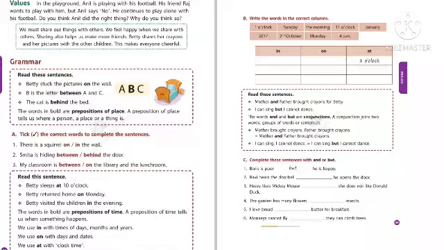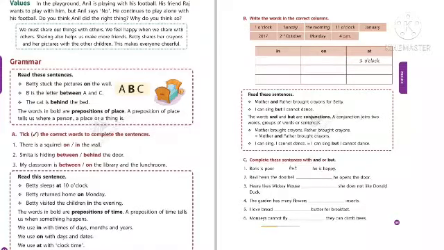Betty stuck the pictures on the wall. Here they use the preposition on. Second one, B is the letter between A and C. So we can see the letter B in between the letters A and C. Third one, the cat is behind the bed. Where is the cat? Yes, behind the bed. So here the preposition is behind. So the words in bold are prepositions of place. A preposition of place tells us where a person, a place or a thing is. So below they are given one exercise that we have already discussed, and the next one,